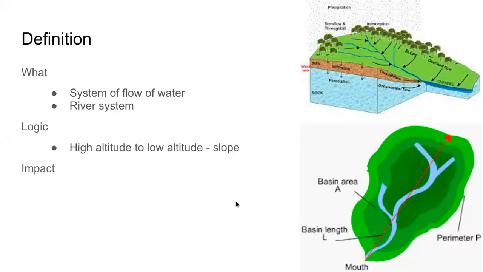So if we know the physiography, we should be able to tell what direction the rivers will flow. If we know the heights, if we know the altitudes, where are the mountains, where are the plateaus, where are the plains, then we can guess the direction of the rivers.